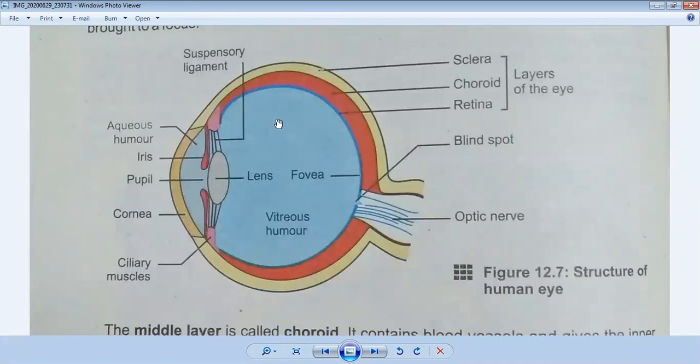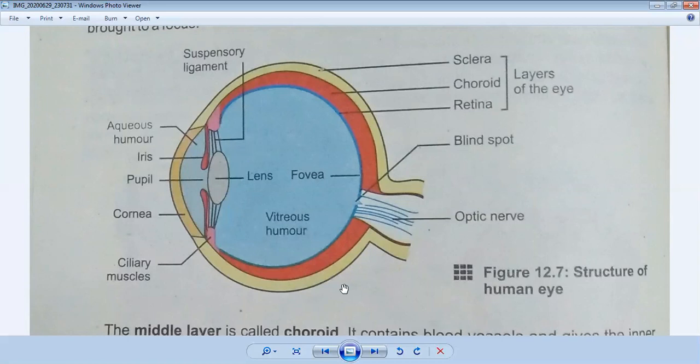Our eyes are located in small portions of the skull known as the orbits or eye sockets. So our eye is located in the portions of skull known as the orbits of eye socket. Okay, so these are called the orbits of eye. This is the location of your eye. Now we will discuss the structure of eye.